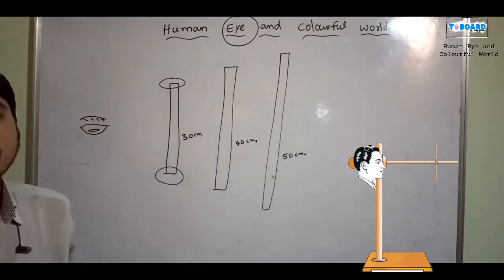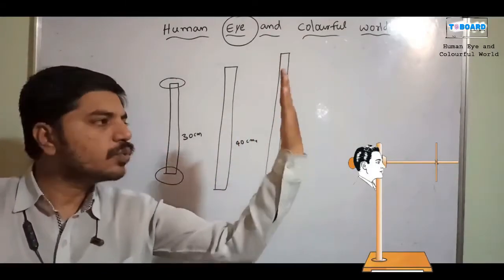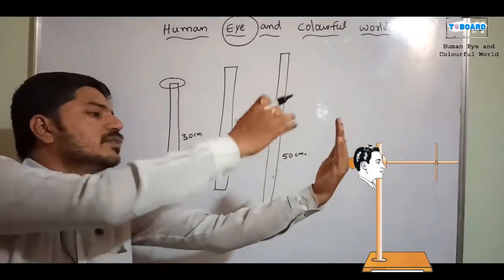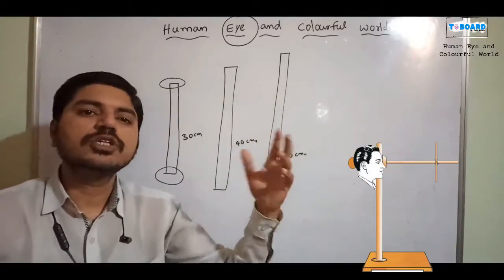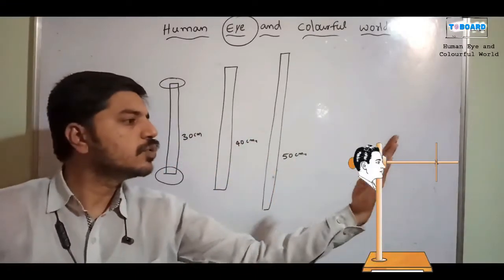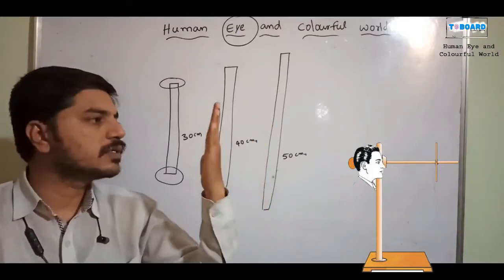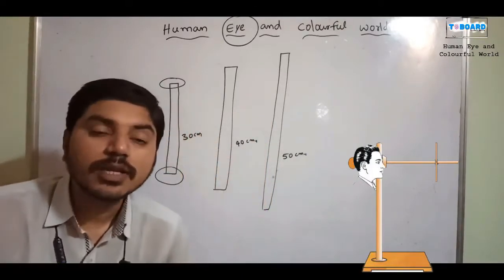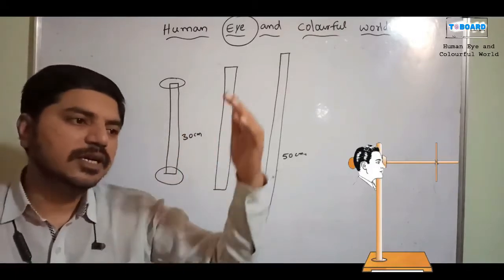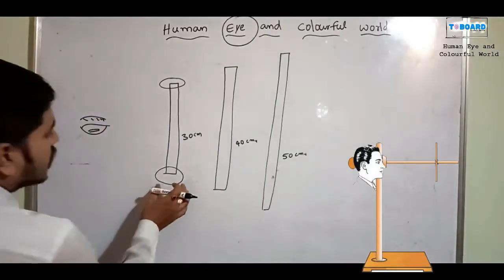For example, this palm of mine looks like a roller. Once you keep it at some long distance, I can see the two ends without changing my eye direction. Then slowly I can move it forward. Some distance is not a problem, but at some distance we cannot see it, only a part of the object. We cannot see both ends at a time without changing the direction of my eye.